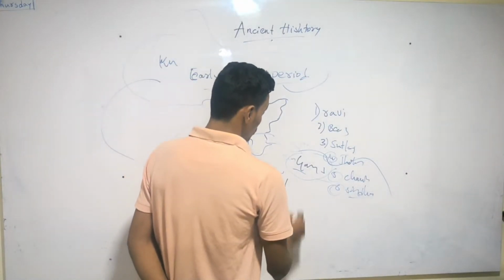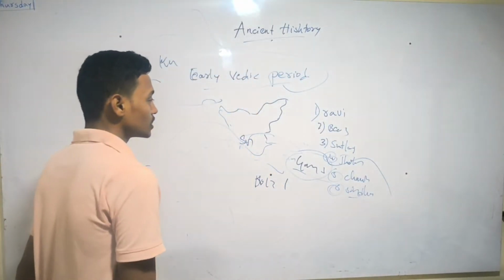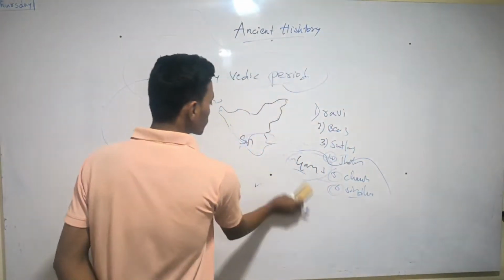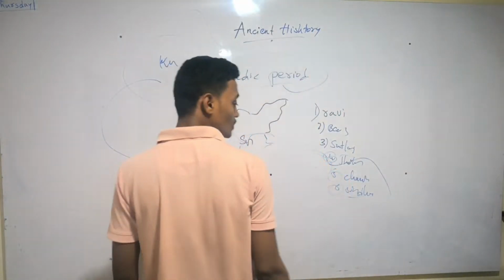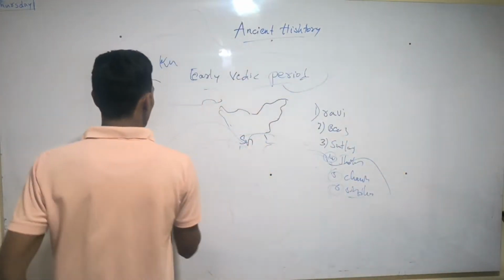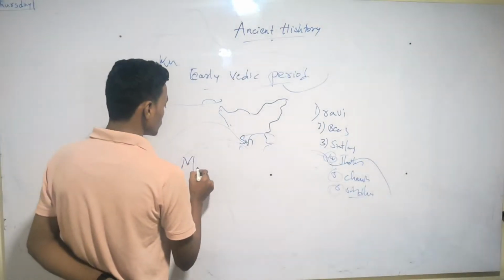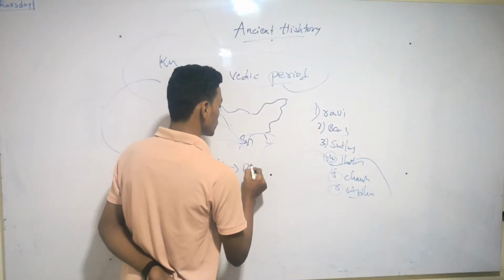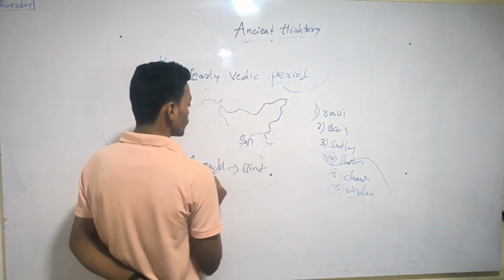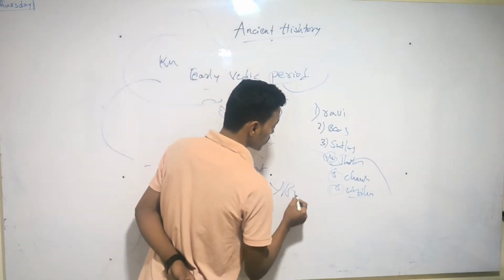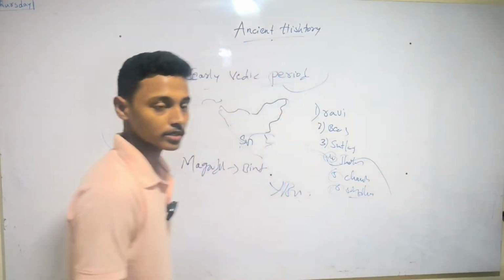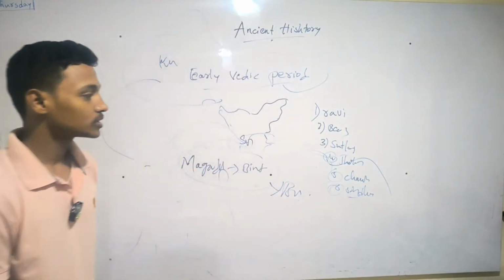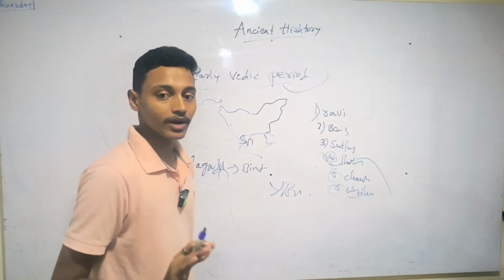Magadha was the strongest region in the Gangetic period, where Magadha was founded by Bindusara, and it was declined by Brihadratha, and then the Mauryan Empire emerged. These are all empires of the civilizations.